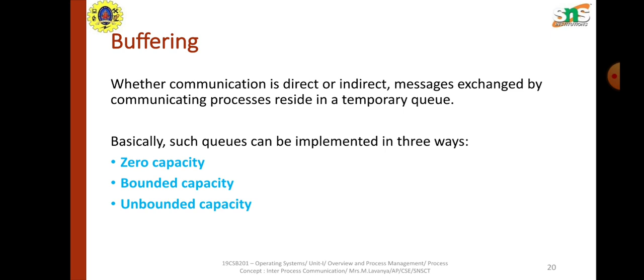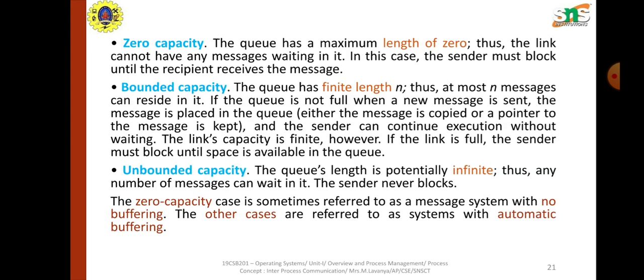Based upon the queue size, they are categorized into three types. First one is zero capacity, another one is bounded capacity, and finally unbounded capacity. Zero capacity is nothing but the queue used for the implementation of communication having a capacity length of 0.